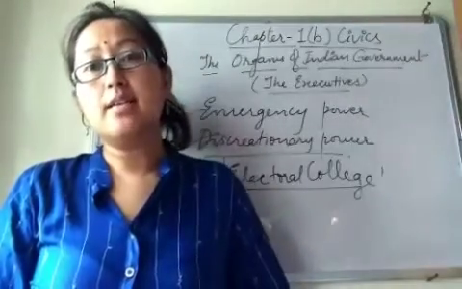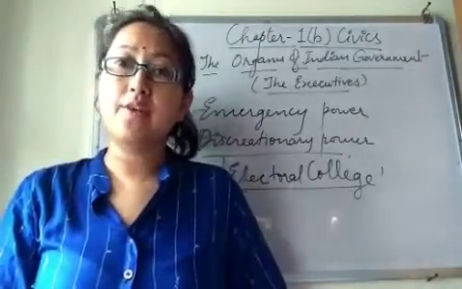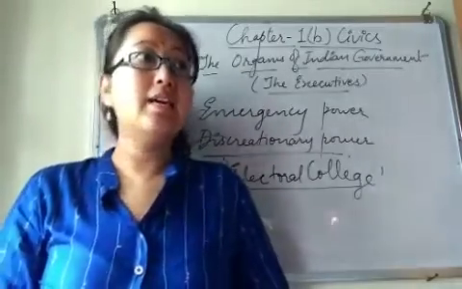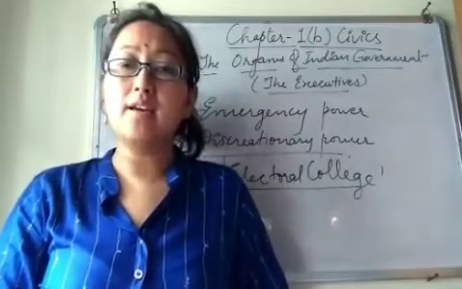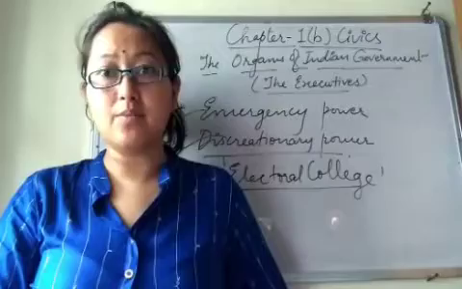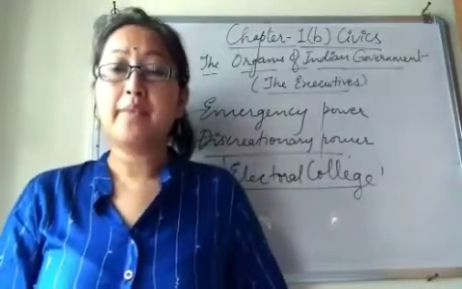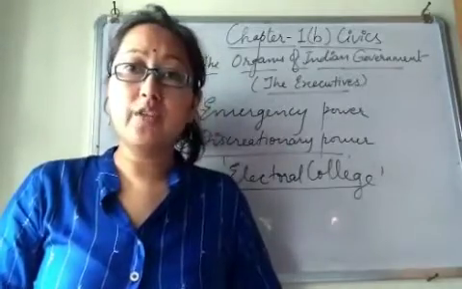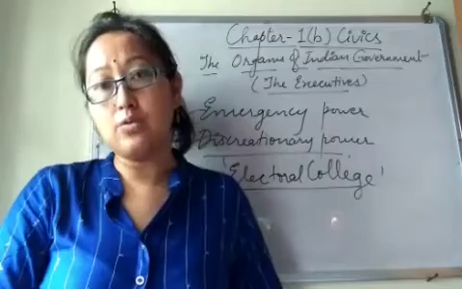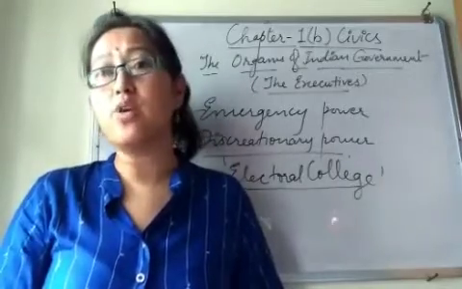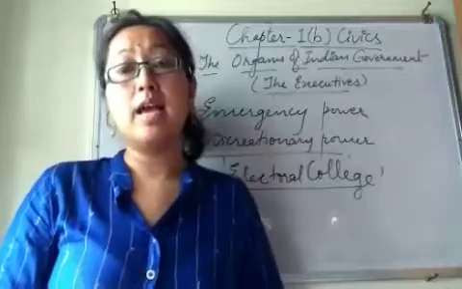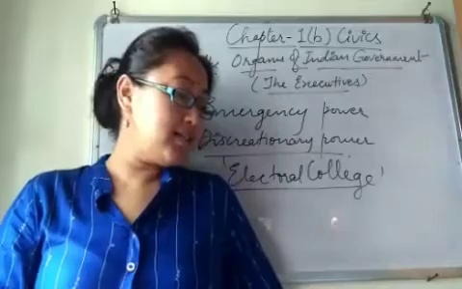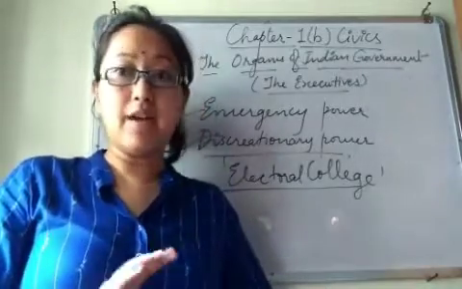The vice president is the ex officio chairman of the Rajya Sabha. Ex officio chairman means he is the chairman of Rajya Sabha, so he has to regulate the meetings of the house, that means the Rajya Sabha. Clear? Secondly, he decides about the admissibility of the questions or the resolutions in the Rajya Sabha. Admissibility of the questions means what type of questions are to be asked, which first and which not to be asked. That is decided by the chairman, that is the vice president.